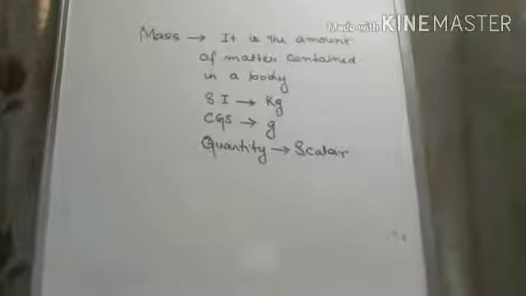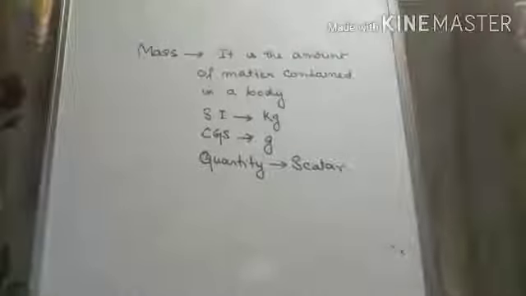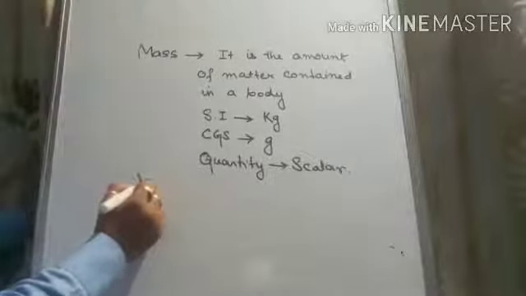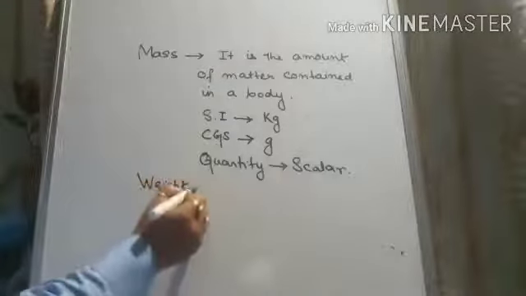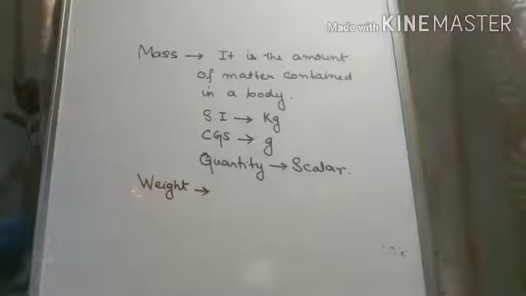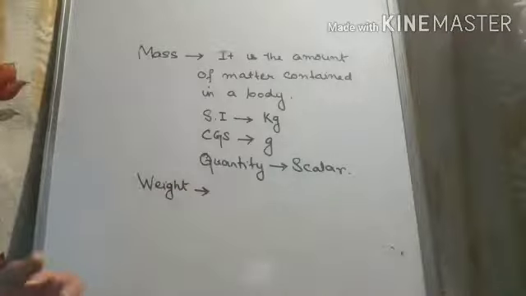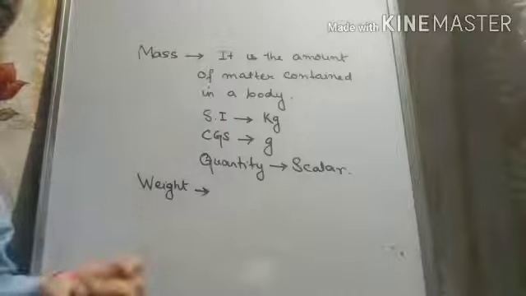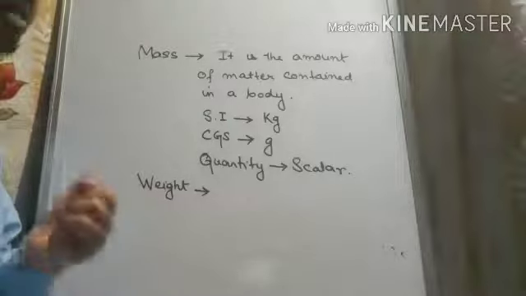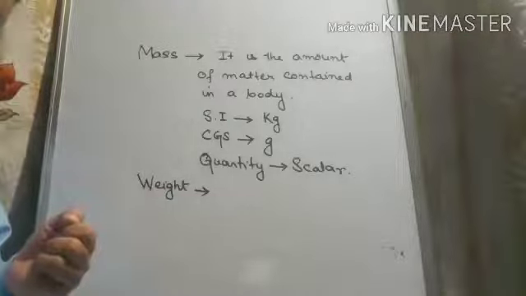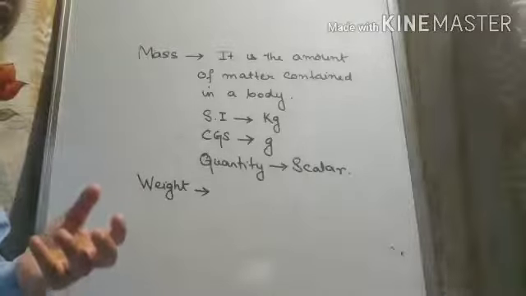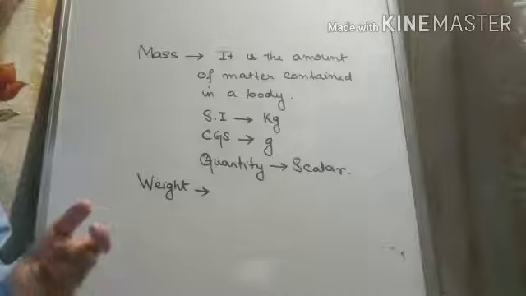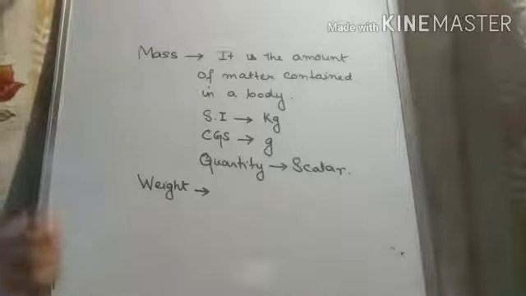Next, we will go to another term that is called weight. So what is weight? Weight means actually the force of gravity that is acting on the body. Okay? The force with which the earth is pulling an object towards it, that is the weight of the body.